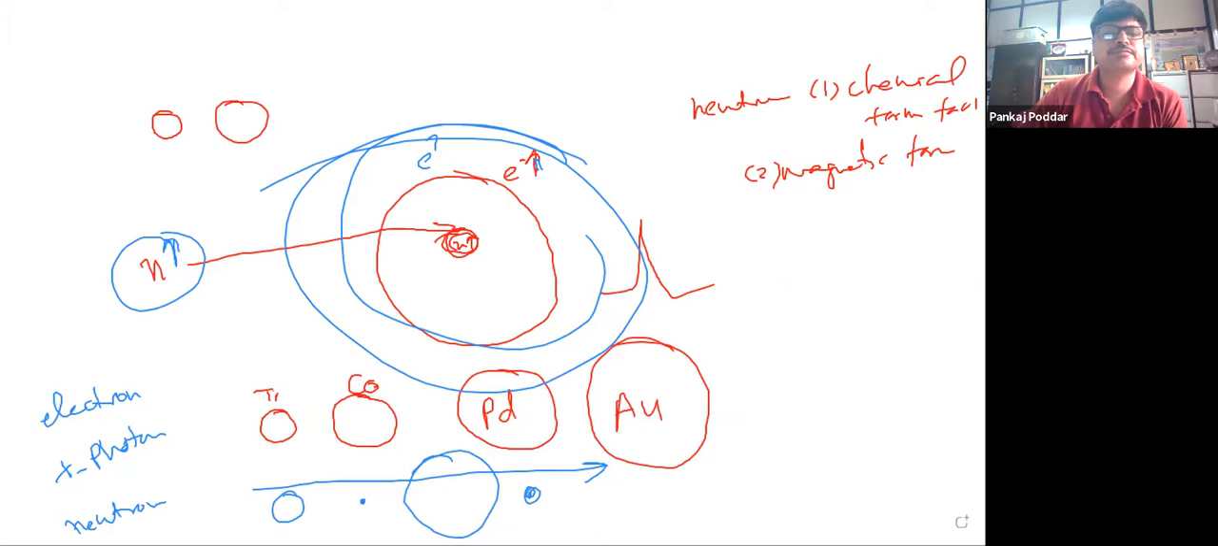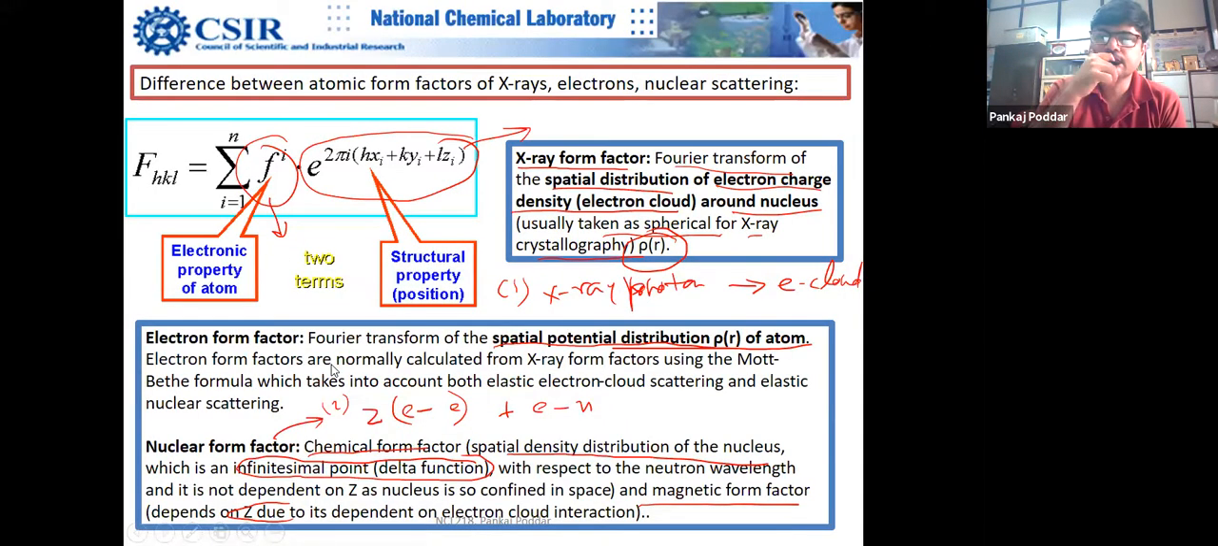Any other question? For the chemical form factor, how will the neutron interact with the atom? Neutron interacts with the nucleus. We look at the spatial distribution of the nucleus. So that's a neutron interaction with the nucleus. It's basically nuclear interaction. It comes into nuclear physics, a domain of nuclear physics actually. The interaction of neutron with the nucleus is completely out of syllabus.